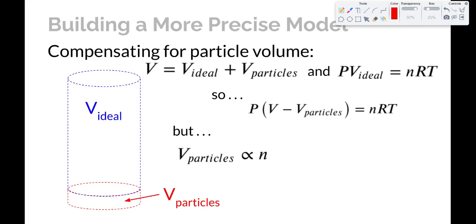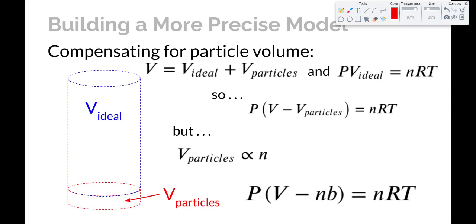But the volume of the particles is going to be proportional to the number of particles. So if we introduce a constant of proportionality, we're going to call b here, then pressure times the actual volume minus the number of particles times some constant number b is equal to n times R times T. And that constant number b is related to a particular gas.